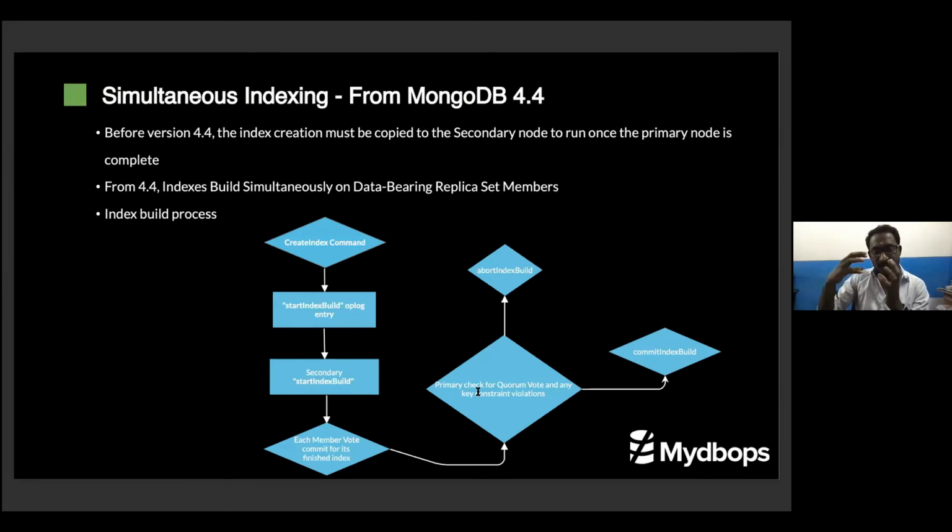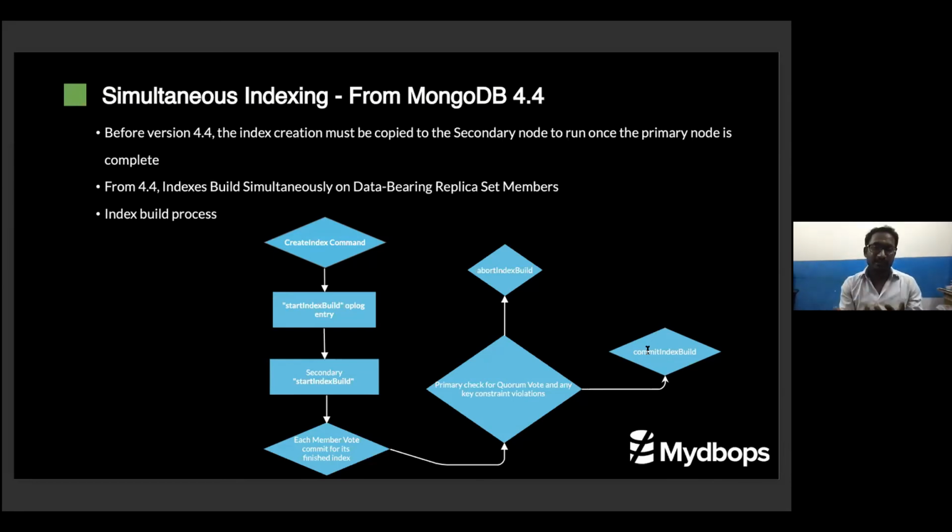Here two scenarios will happen. There may be a key violation, or some index creation error, or there may be success. When there is a success, the MongoDB primary will commit the index build, and only then will the index be visible to the queries. Till that time, even though the index finished at the DB level, it is not visible to the query. That is also configurable. When the secondaries have committed, the quorum, then the index will be visible to the query.